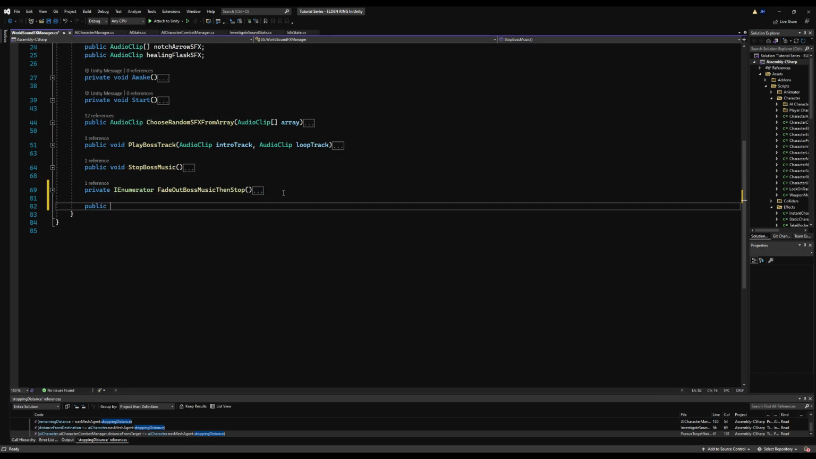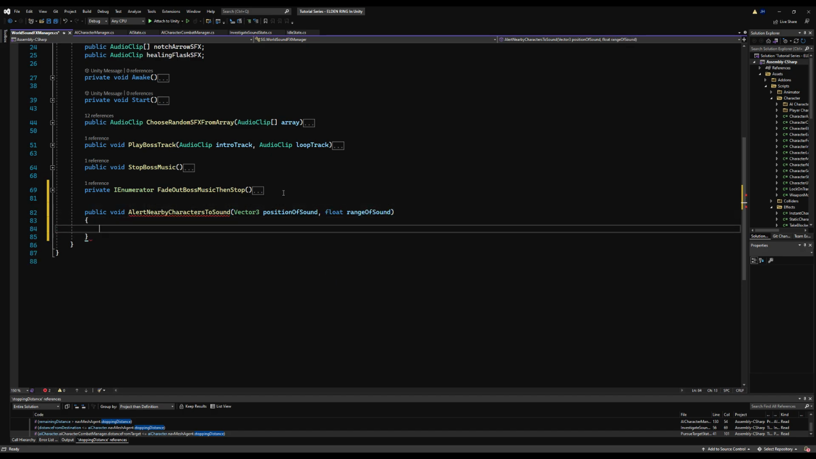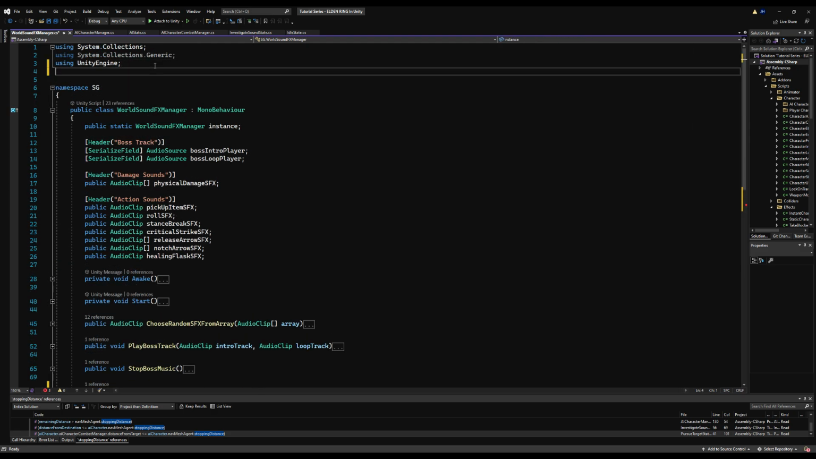But we also still have to set it up when we do specific actions. So let's go to the world sound effect manager. Let's make a function we're going to use a lot, if you're going to be making AI alert to sound a lot. We're going to call it alert nearby characters to sound, Vector3 position of sound, float range of sound. Okay, what's this going to do? Exactly what it says. We call this, it's going to get a bunch of characters in the area of the sound, and for every character within the area, it's going to attempt to alert them to the sound.